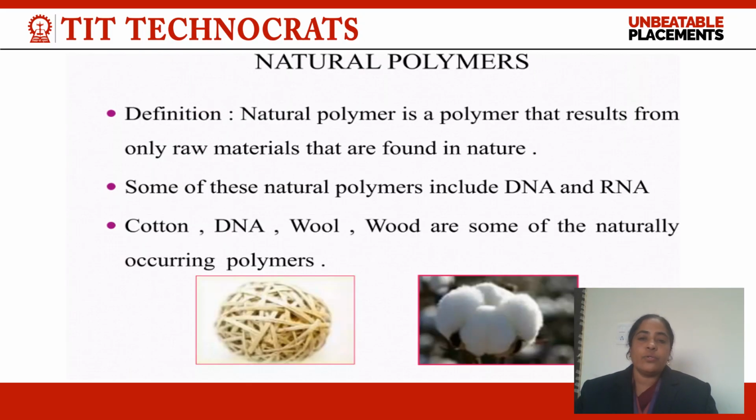Here the general definition of natural polymer is given. A natural polymer is a polymer that results from only raw materials found in nature. Some of the natural polymers include DNA, RNA, cotton, wool, and wood, which are naturally occurring polymers.